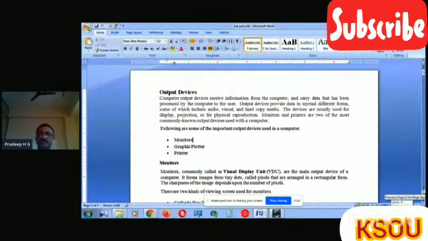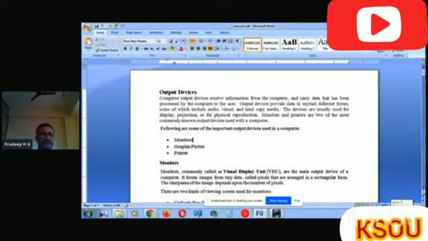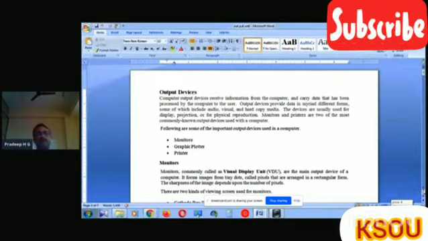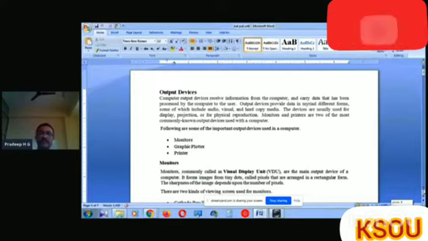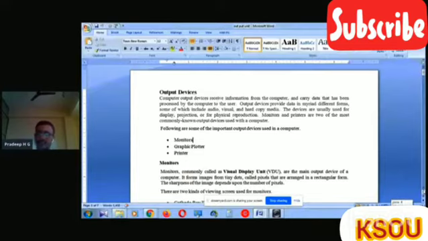Output devices provide data in myriad different forms, some of which include audio, visual, and hard copy media. The devices are usually used for display, projection, or for physical reproduction.